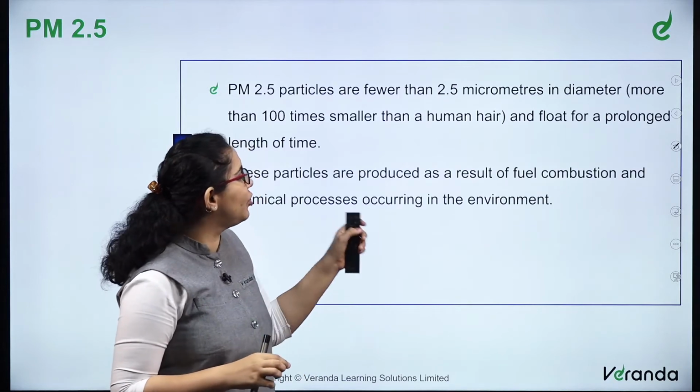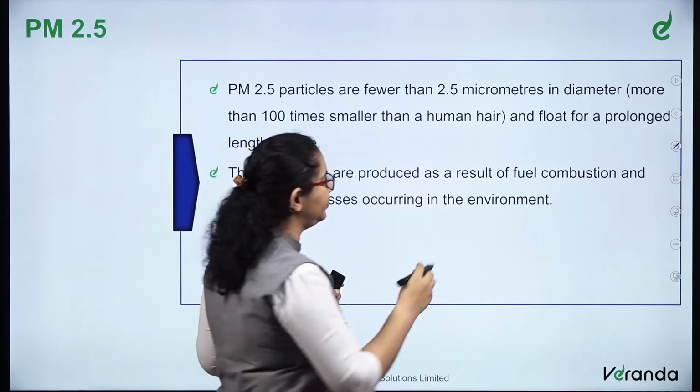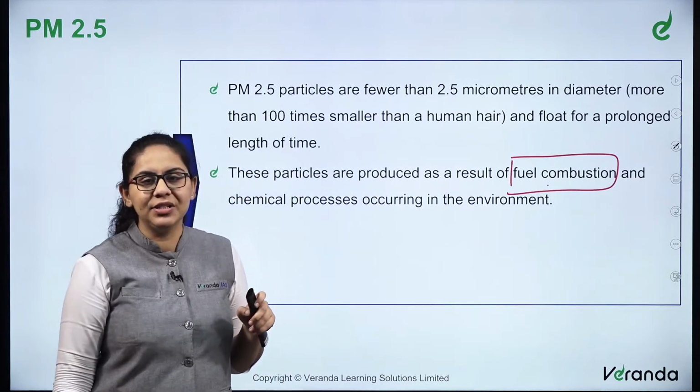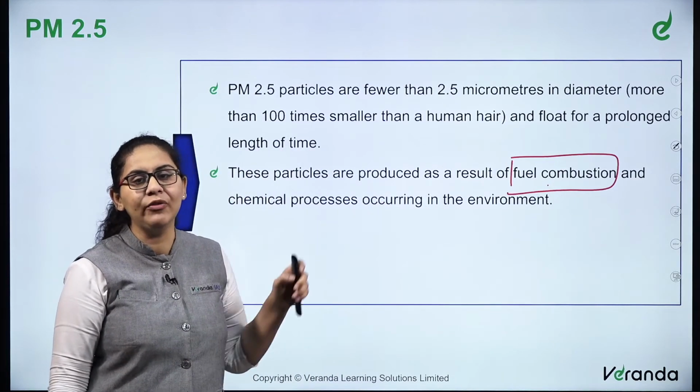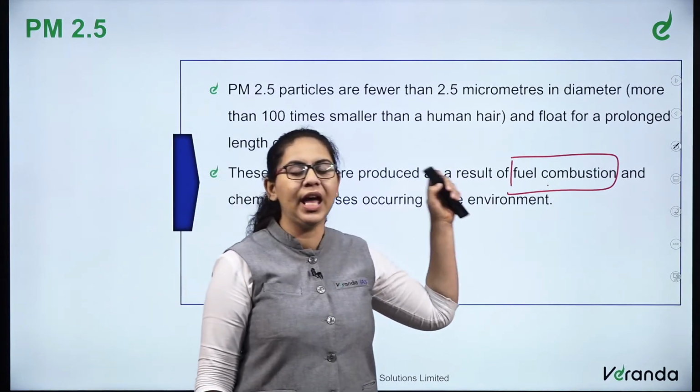These particles are produced as a result of what? Fuel combustion. They are produced as a result of fuel combustion and chemical processes occurring in the environment.